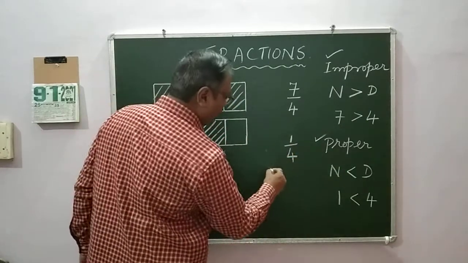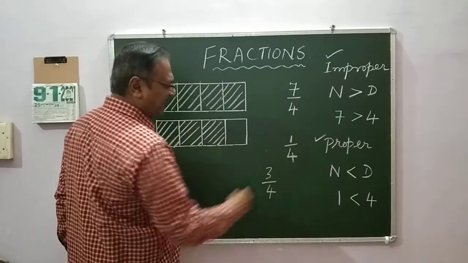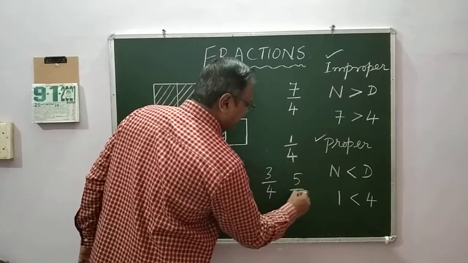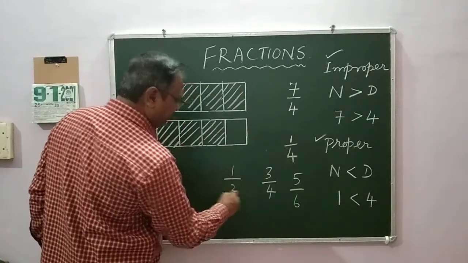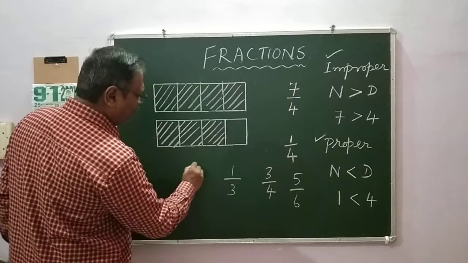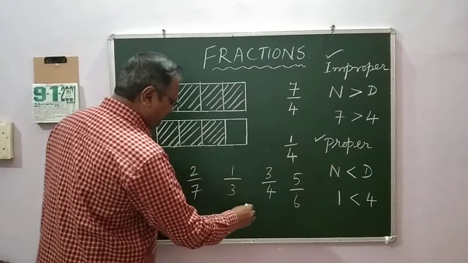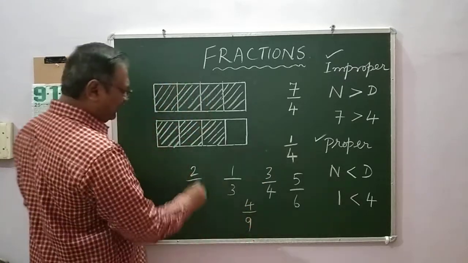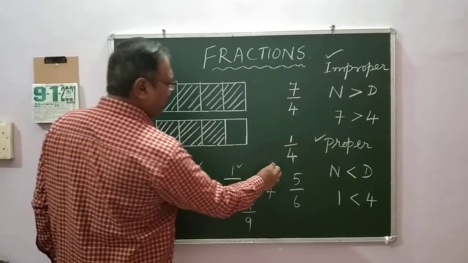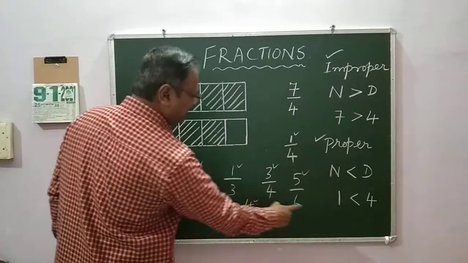Yes, I can give you one more example. 3 by 4. Yes, I can take 5 by 6. I can say 1 by 3. I can say 2 by 7. I can say any number, right? You see, I have taken 4 by 9. Everywhere you see numerator is smaller than the denominator.